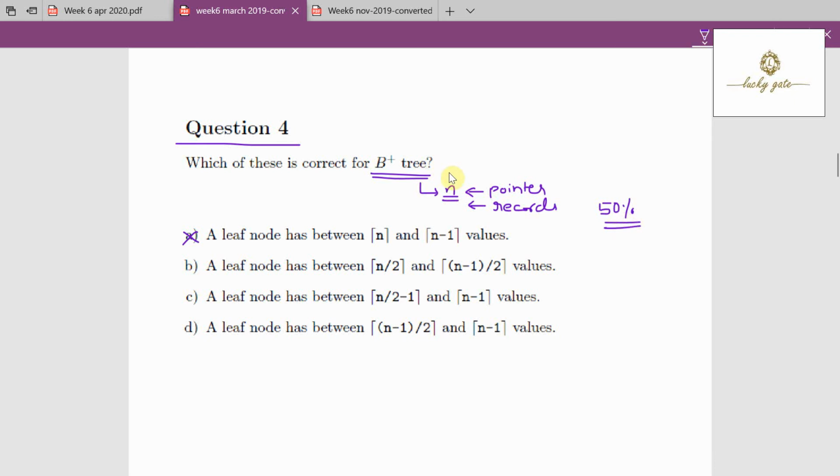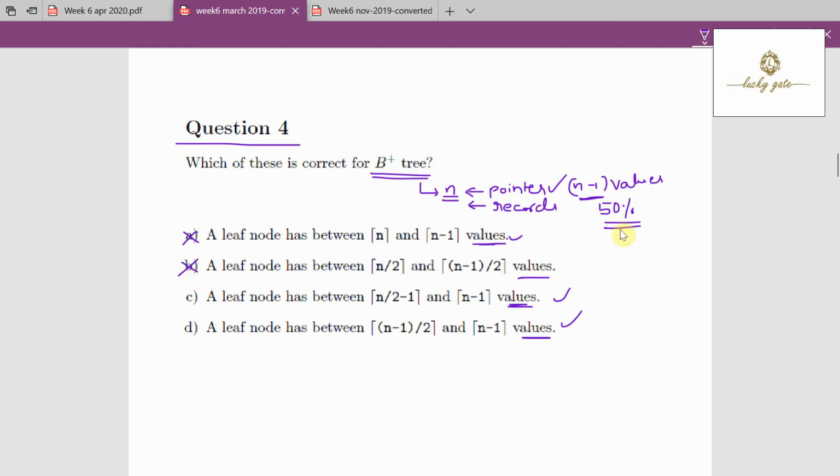Here you observe, if N pointers are there, it needs to have N minus 1 values. And observe in the options, they are asking about values, not the pointers. Because the maximum number of values will be N minus 1. So N minus 1 is there with option C and option D, and option A also, right? Maximum. Now option B is incorrect.